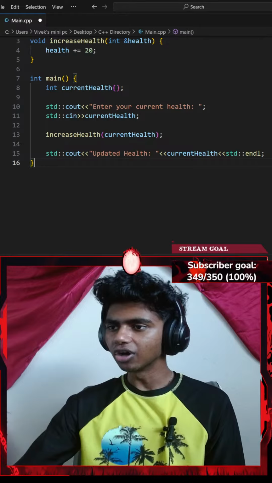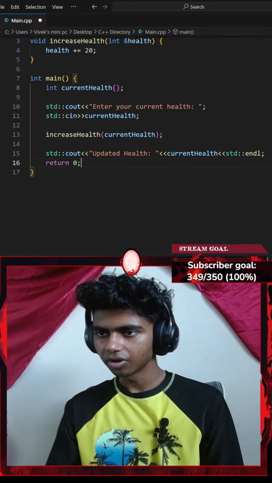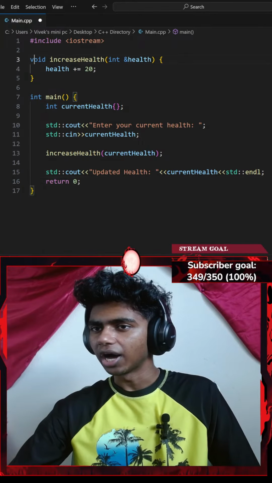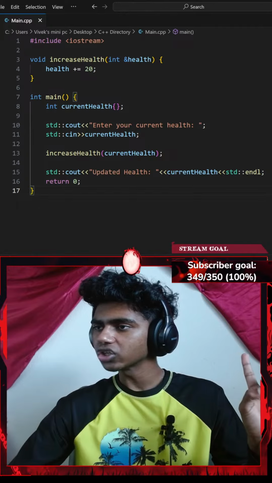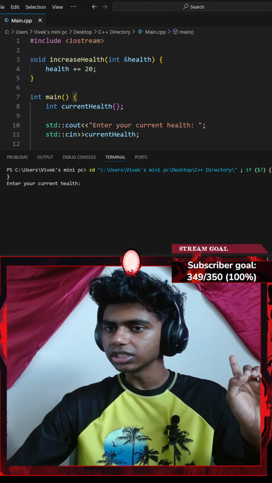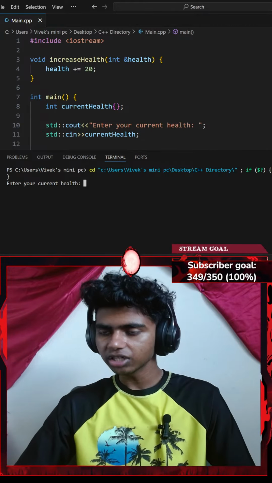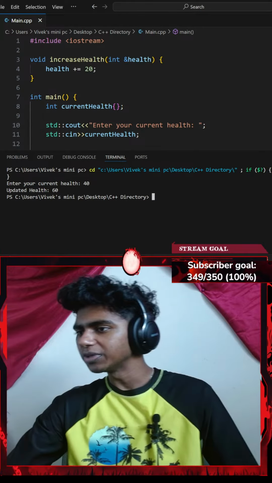Okay, lastly, let me go ahead and return 0, ending with a semicolon. So I added my function, invoked it, and did something. If I hit Ctrl S to save the code and run the command, let's see, enter current health. I'll go with something like 40 HP. Updated health 60 HP. Okay, perfect.